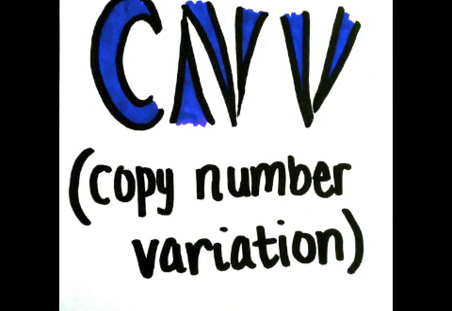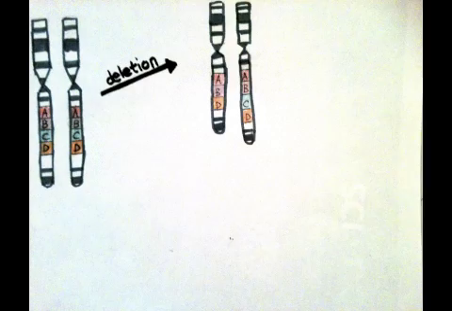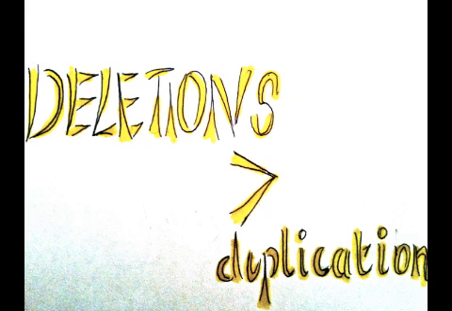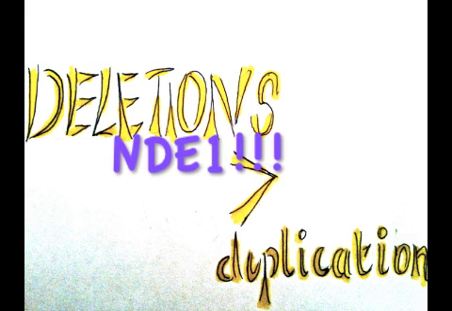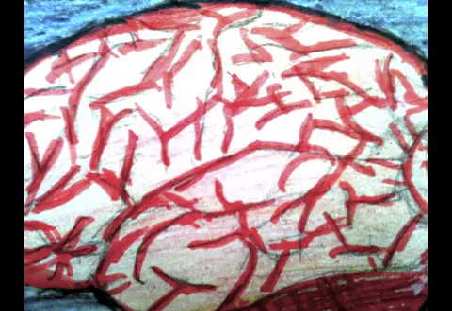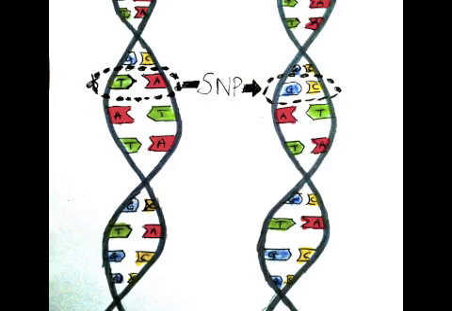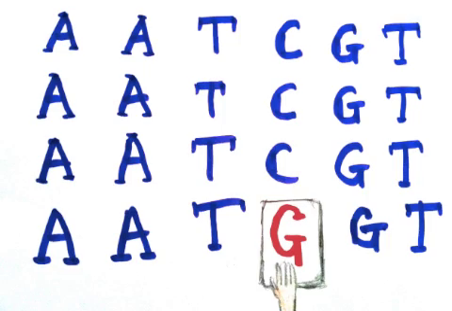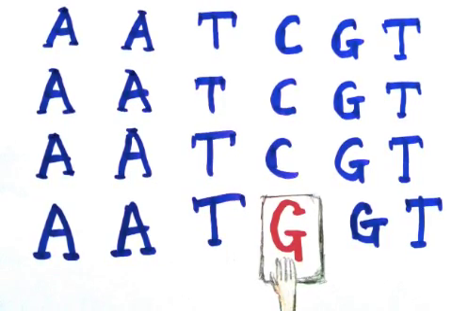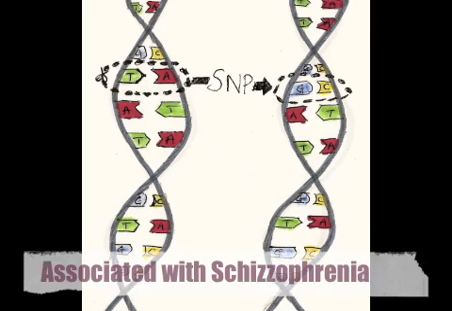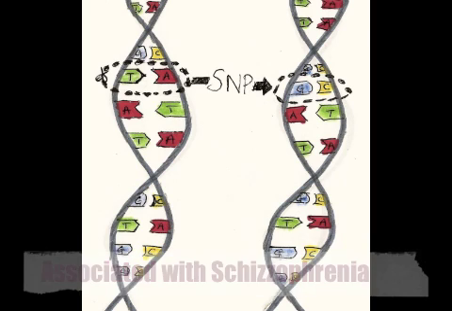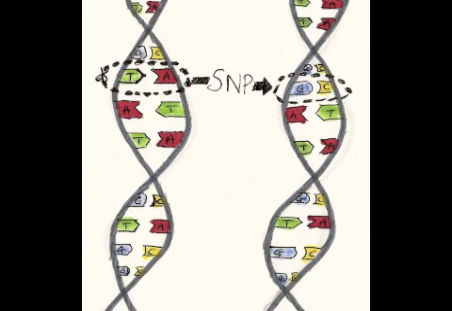Copy number variations, or CNVs, are a form of sequence duplication or deletion. Studies show that deletions are more significant than duplications, and that larger deletions, such as in NDE1, involved in brain development, are associated with schizophrenia. In addition, single nucleotide polymorphisms, or SNPs, are when a sequence contains an extra or missing base pair, kind of like a genome typo. Studies show that SNPs associated with schizophrenia vary greatly between testing samples.